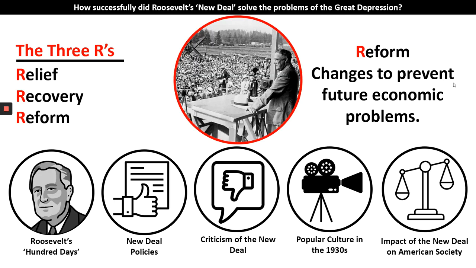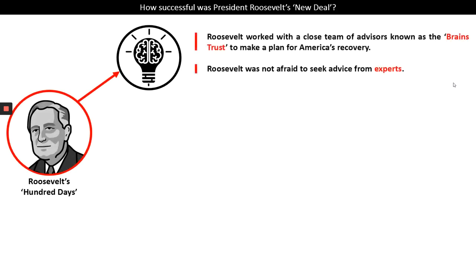Let's begin by looking at Roosevelt's first 100 days as President of America. So firstly, Roosevelt worked with a close team of advisors known as the Brains Trust to make a plan for America's recovery, and he was not afraid to seek advice from the experts.